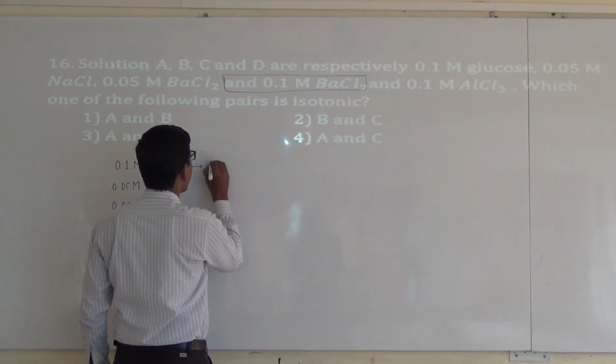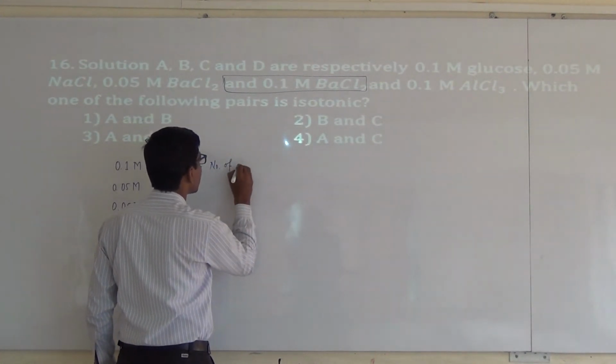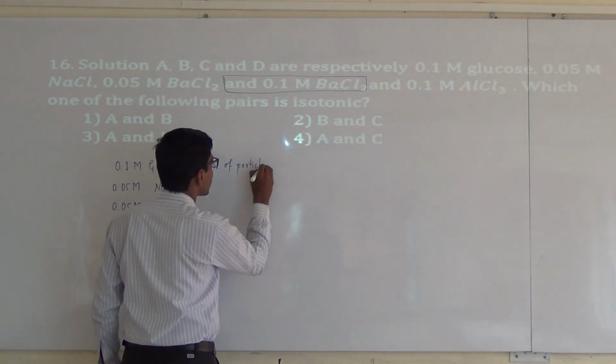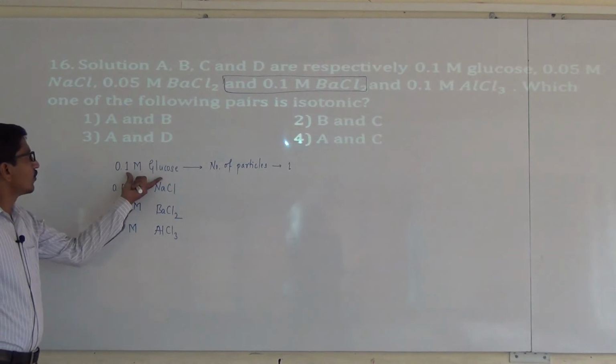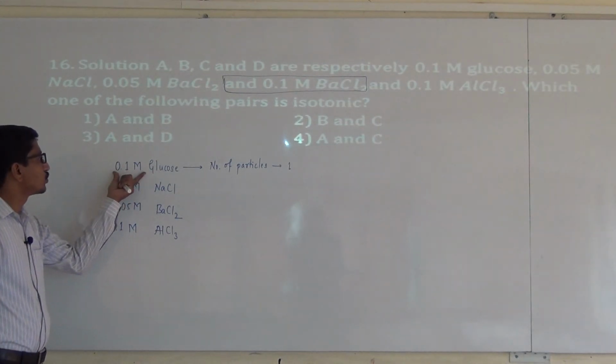And the number of particles is only one. Glucose contains only one particle and its concentration is 0.1.